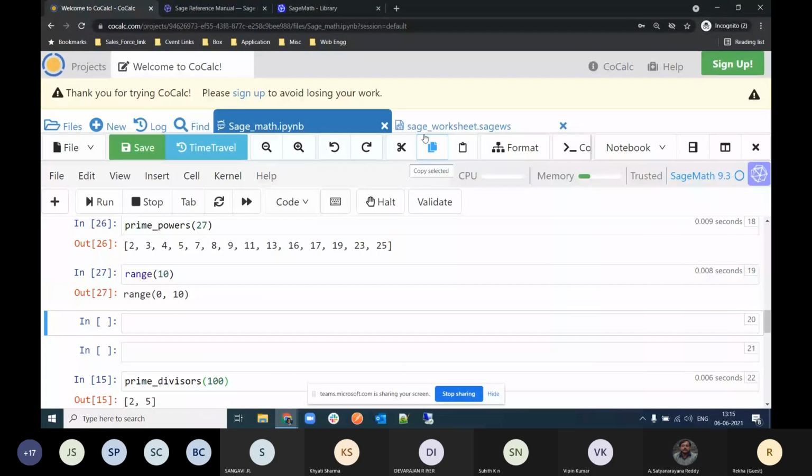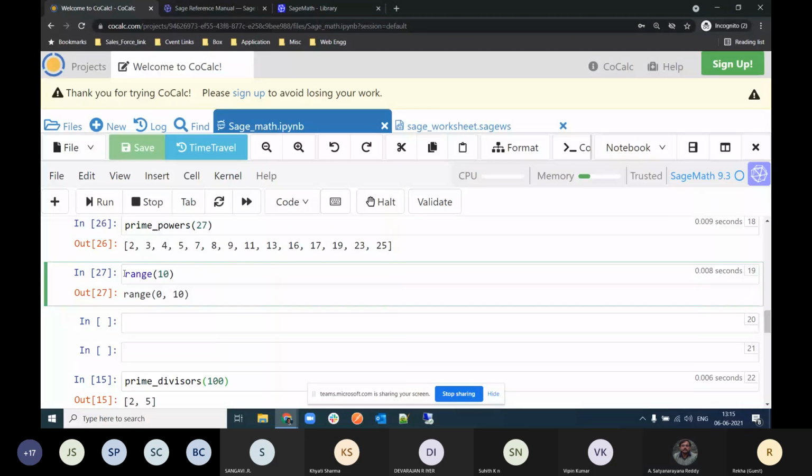Now try another number in range 10. So it is giving false, right? If you want to include n also, then you have to write n plus 1.